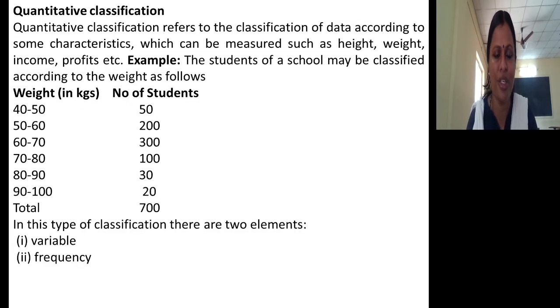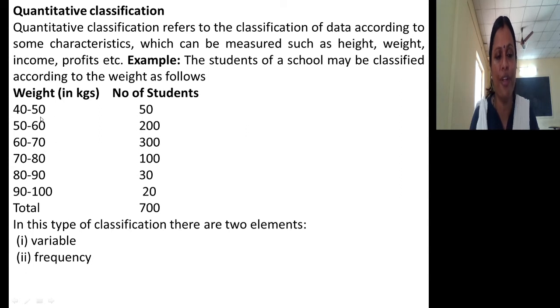Number of observations corresponding to a particular class interval is known as frequency. So how many students are here? 50 students who belong to which class interval? 40 to 50 kgs class interval. So this 50 indicates frequency. This 200 indicates frequency, meaning there are 200 students whose weight is between 50 to 60. There are 300 students whose weight is between 60 to 70.